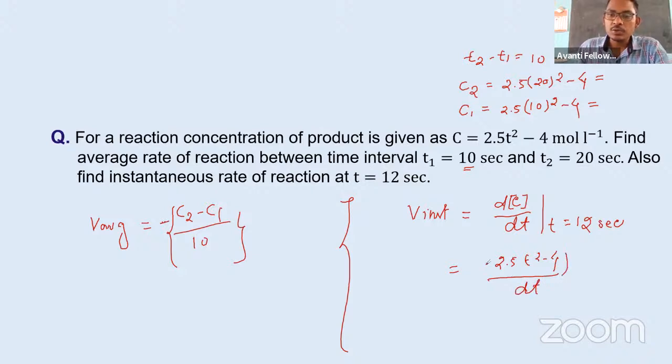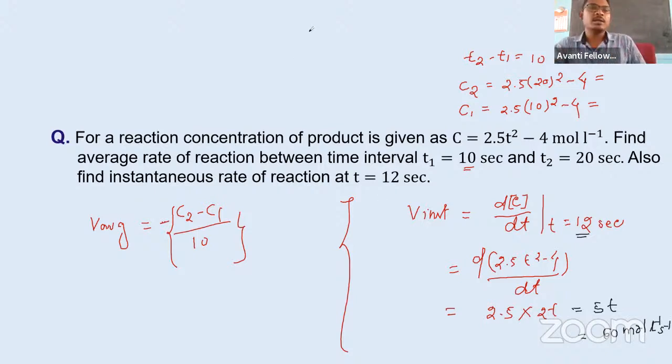If we differentiate this, we get 2.5 multiplied by 2t, which is 5t. Taking t equal to 12, this is equal to 60 mole per liter per second. This is the instantaneous rate.